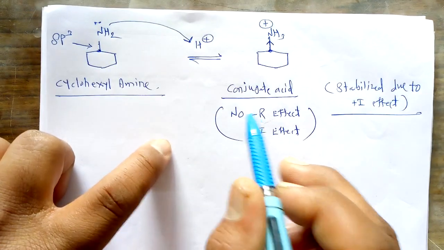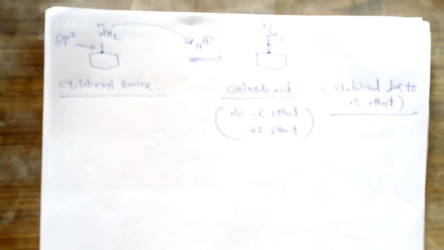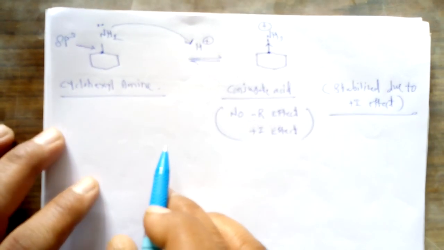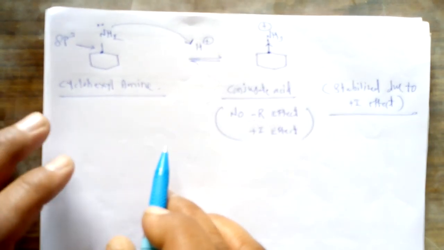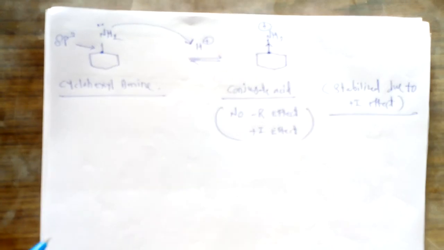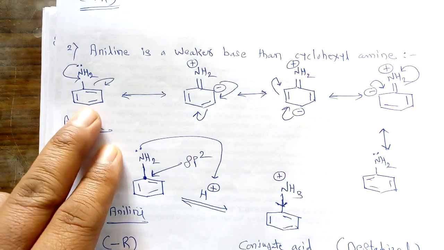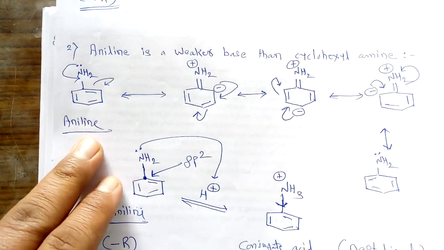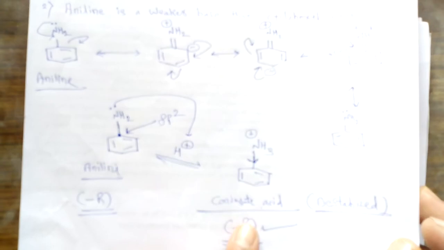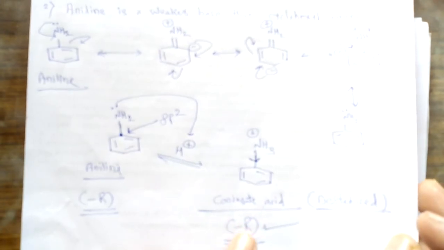So overall we can say that this cyclohexylamine is the stronger base as compared to aniline, because in aniline, the lone pair is in conjugation with the aromatic ring, so it is not easily available, and the conjugate acid gets destabilized due to the minus R effect.